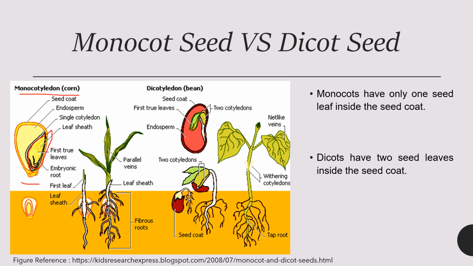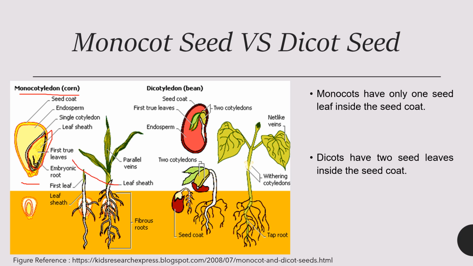And if we talk about the germination of a monocot and a dicot plant, then when a monocot plant germinates, it produces a single leaf which is long and narrow, like an adult leaf.